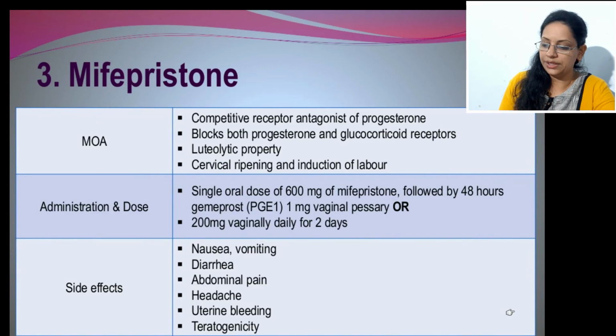Mainly, induction of labor, we usually prefer in patients who have some complications, maternal complications and fetal complications. For life saving of mother or fetus, we prefer induction of labor in which normal or spontaneous labor is not possible, like in postterm pregnancy, where spontaneous delivery has not taken place.